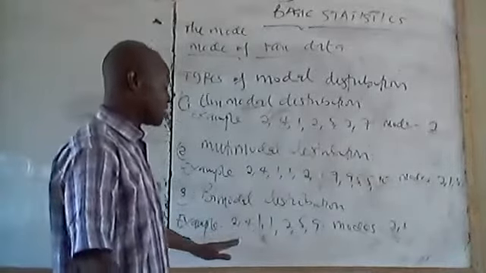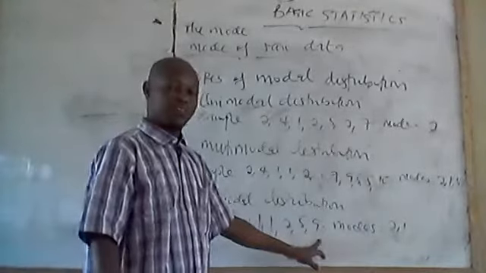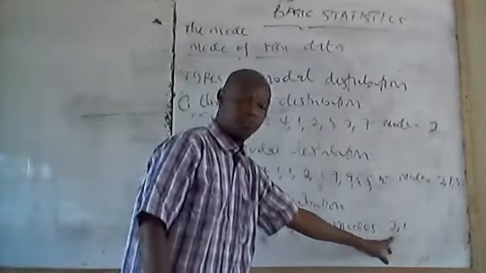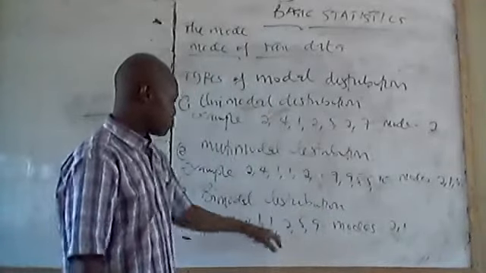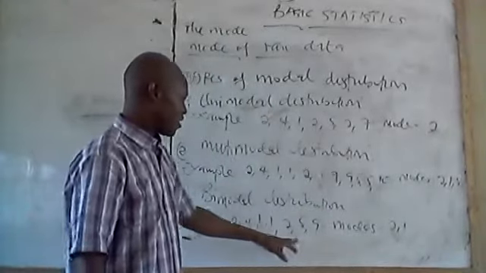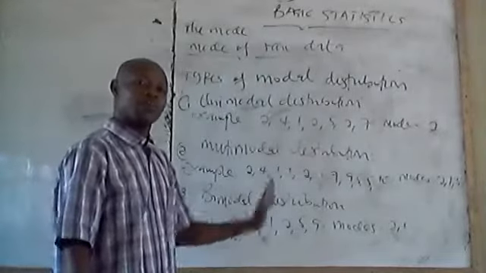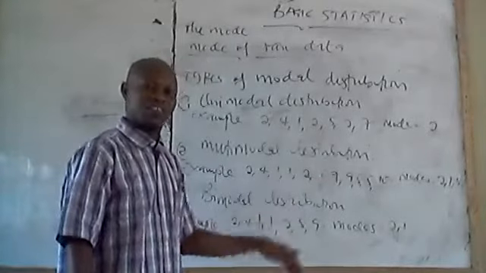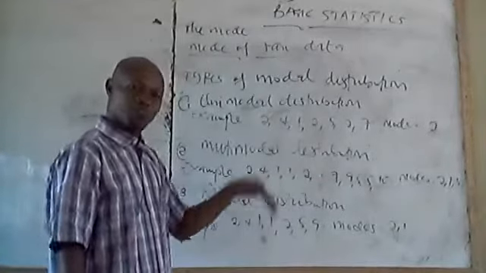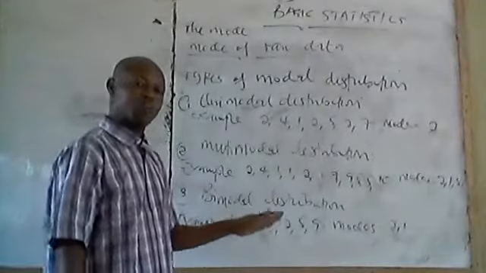If you look at this example, we have 2, 4, 1, 1, 2, 5, and 9. The 2 is occurring 2 times, and 1 is also occurring 2 times. So we have 2 modes here, and because the modes are 2 in this distribution, we call it a bimodal distribution. It can also be called multimodal, but since there are only 2, we call it bimodal.